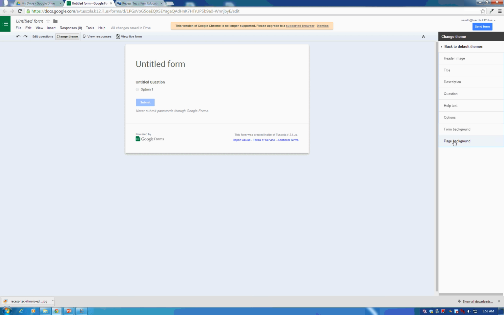So I'm just going to go down the list. I'm going to show you what each of these do so that you have a better understanding of what Google Form themes can do for you. So header image, that's the first one. Right now it's just blank white.